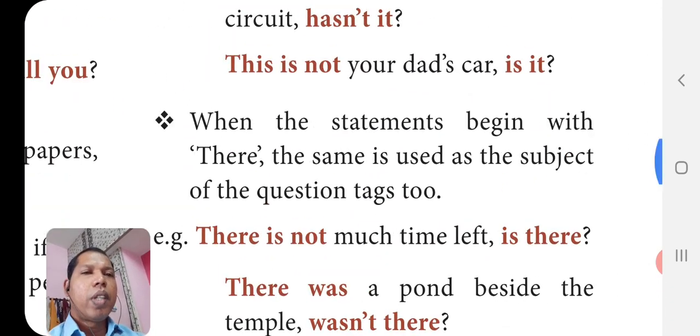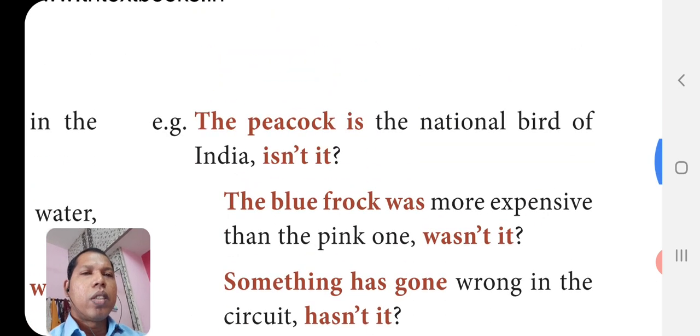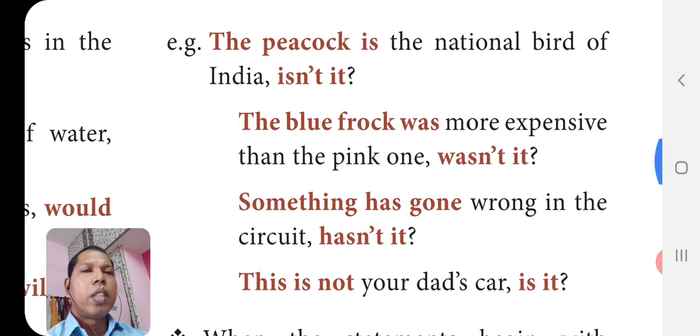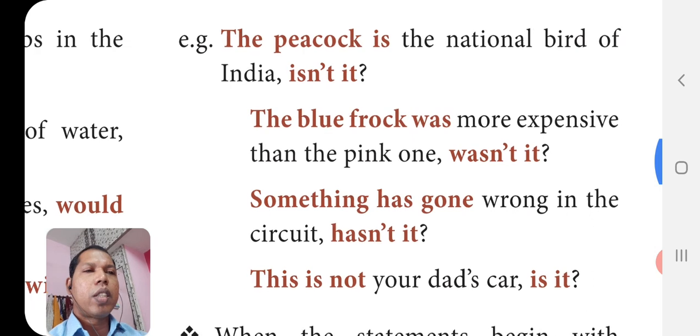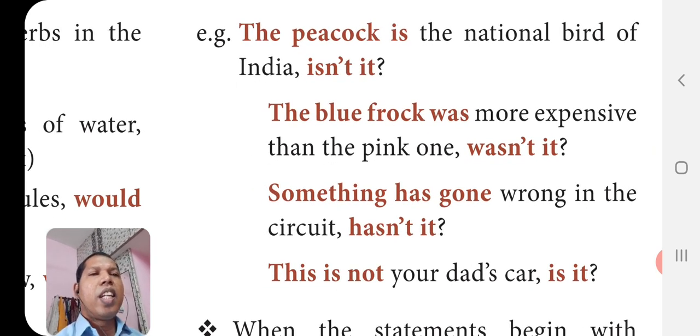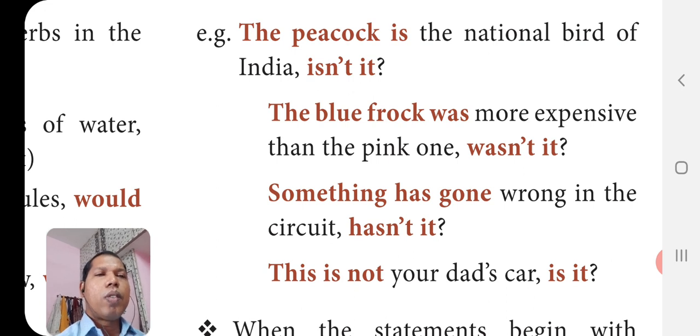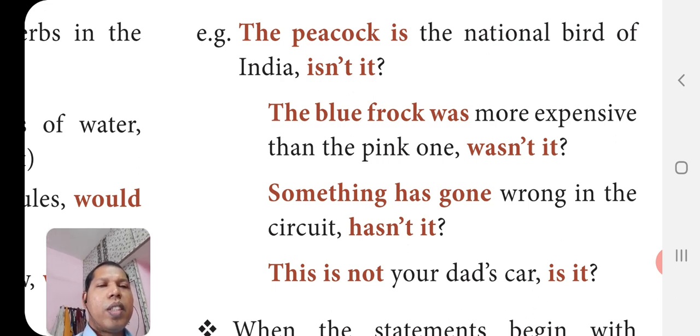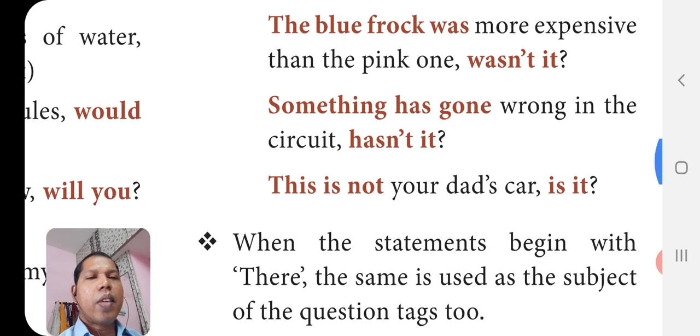Remember, each point is very important. So you can pause and see those words, sentences, etc. wherever necessary. The peacock is the national bird of India. Peacock is the name of a bird. So, isn't it? The blue frog was more expensive than the pink one, wasn't it? Something has gone wrong in the circuit, hasn't it? This is not your dad's car, is it?